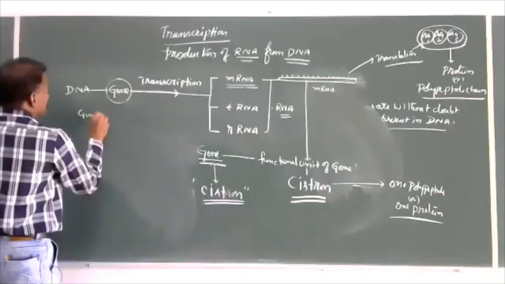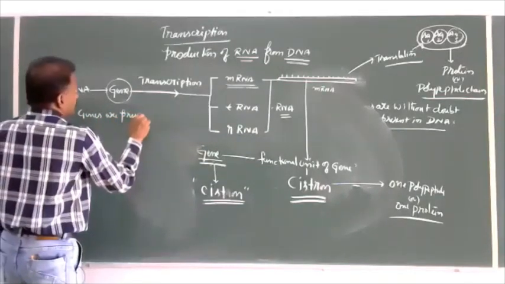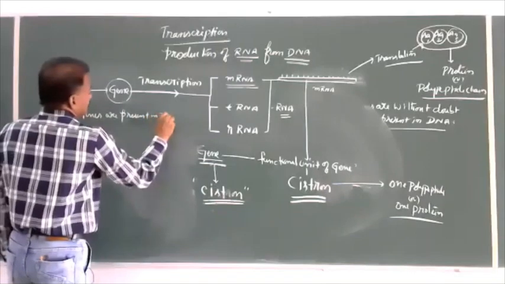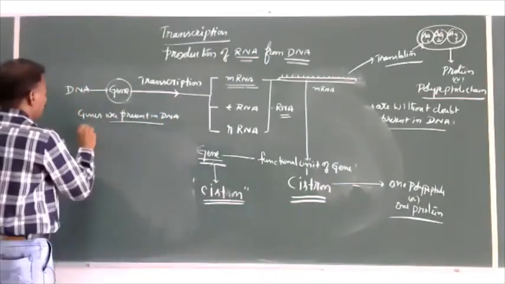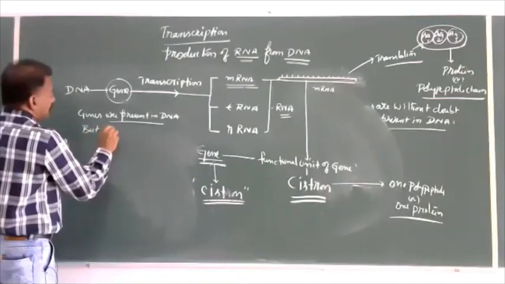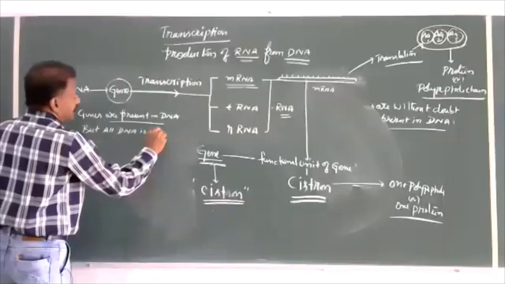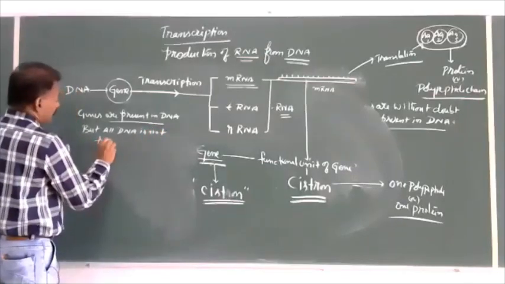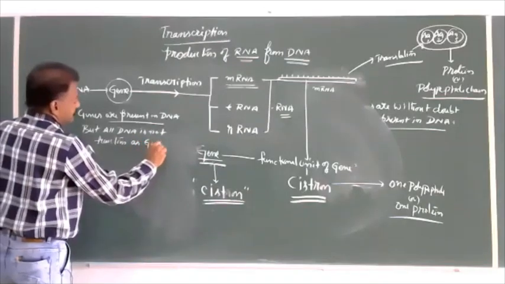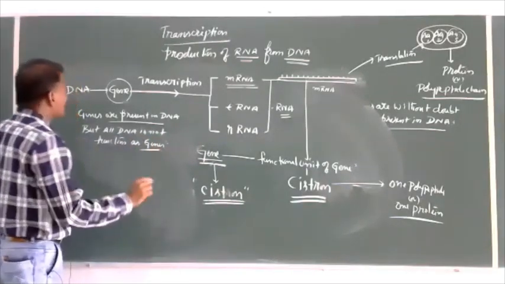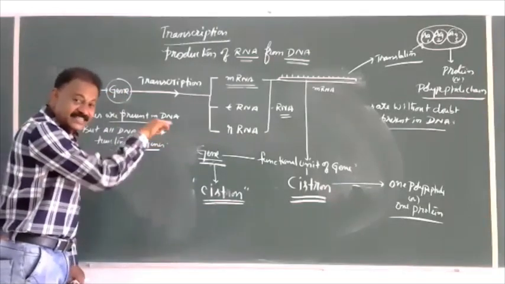Genes are present in DNA, no doubt, no ambiguity, but all DNA does not function as gene. So it means some part of the DNA functions as gene.